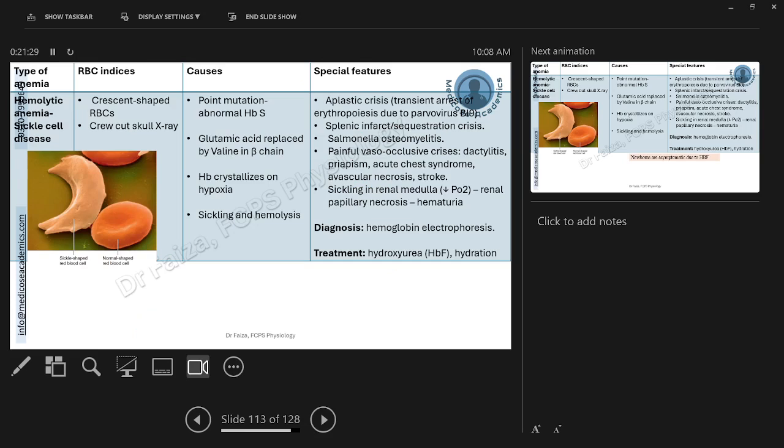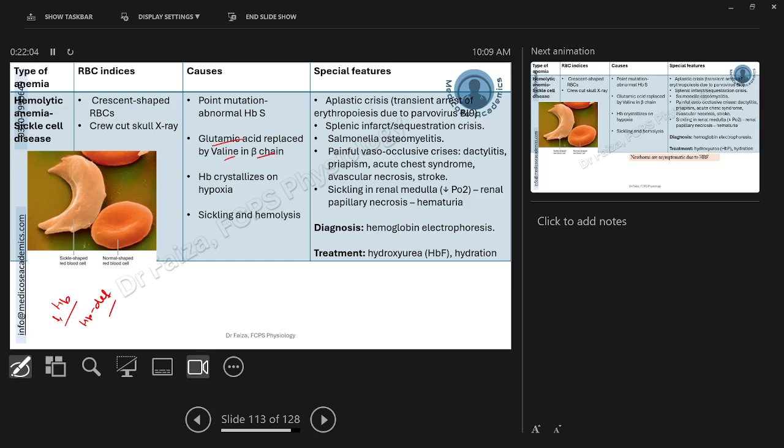So first of all, we'll have a look at sickle cell anemia, the most important prototypic hemolytic anemia for you, also from your exam point of view. Sickle cell disease, you must be aware before, is because of a defect in the hemoglobin. In the microcytic anemias, we discussed the thalassemias, which were due to the deficiency of the hemoglobin, whereas sickle cell anemia is because of the defective hemoglobin in which there is a point mutation causing replacement of glutamic acid by valine in the beta chain.